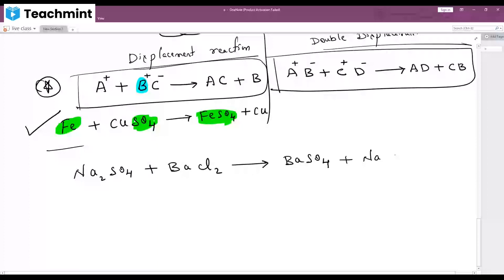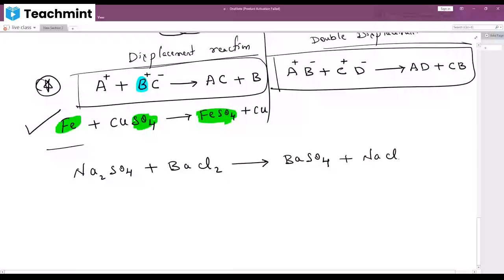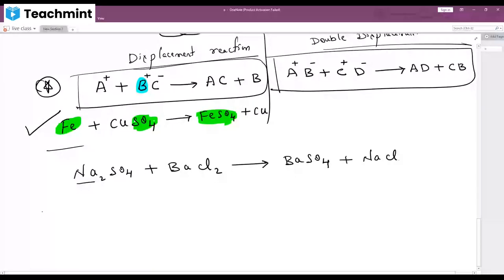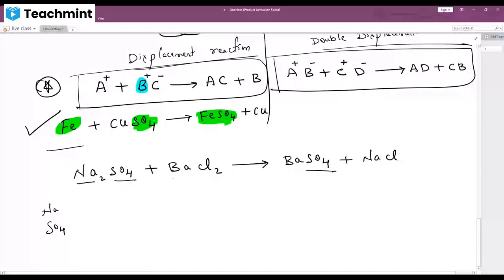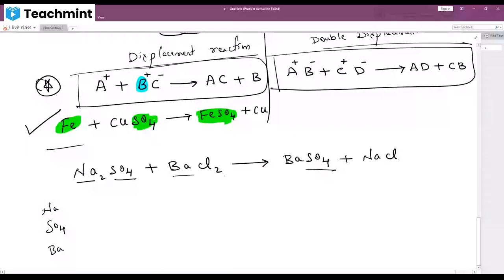But this reaction is not balanced. You have to balance the reaction. Understood? How to balance the reaction? I will tell you. First, you have to identify which substances are there. See here, forget about 2, 3, 4. Na means sodium is there. Here also SO4 is there, here also SO4 is there. It means we can take one sulfate. Barium is there, chloride is there. Four elements are there: one is sodium, one is sulfate, one is barium, other one is chloride.